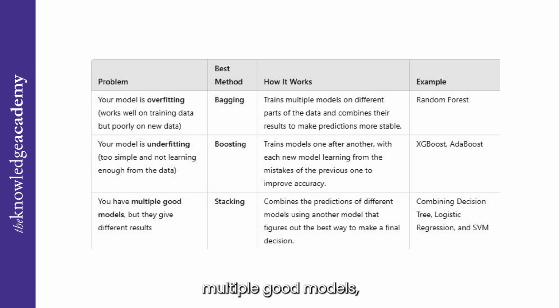And if you already have multiple good models, but they give different results, stacking is a smart choice. It combines the predictions of these models using another model that learns how to make the best final decision. Now that we know when to use each method, let's test them on a real-world dataset.